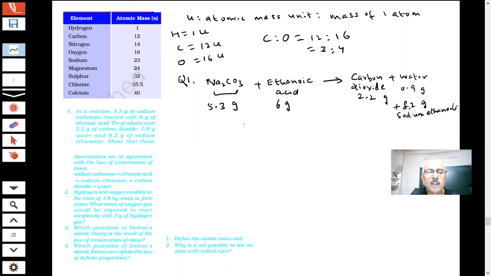Now you have to show that this is in agreement with the law of conservation of mass. Show what law you want to prove: the law of conservation of mass. Okay, you have 1 minute to answer the question, students.